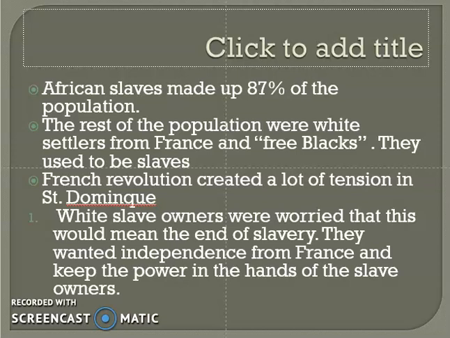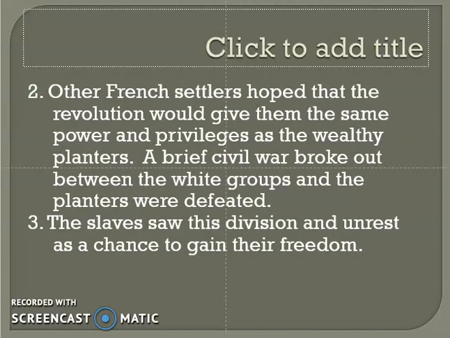First, the white slave owners were worried that this would mean the end of slavery, and they wanted independence from France to keep the power in the hands of the slave owners. That was their plan. Other French settlers hoped that the revolution would give them the same power and privileges as the wealthy planters.